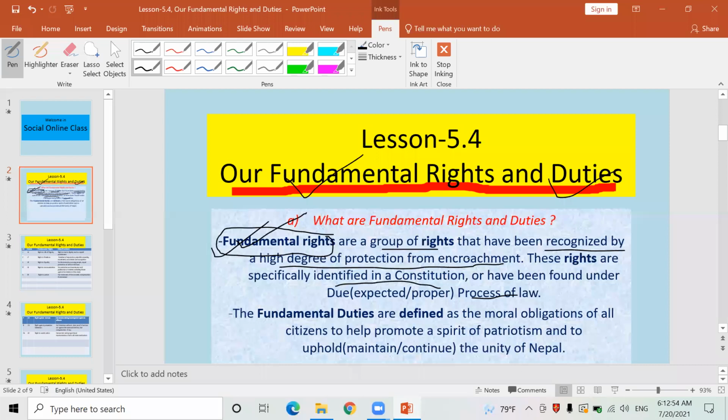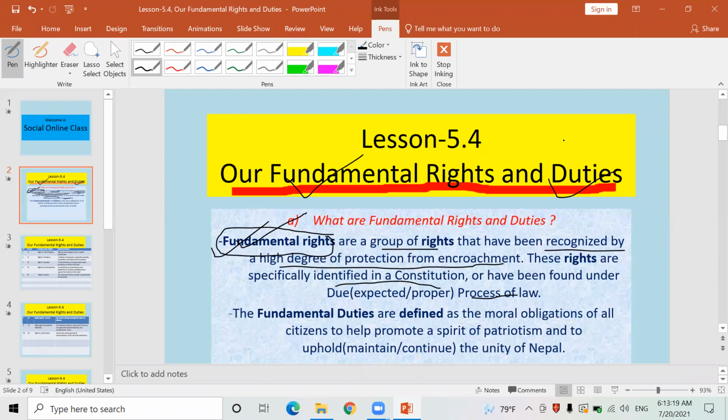Look here, I have made an easier definition myself. Look here, I'm taking help of this definition. Fundamental rights are the group of rights which are recognized by the Constitution and which cannot be violated by anyone, which cannot be encroached by anyone. Such a group of rights is known as fundamental rights.